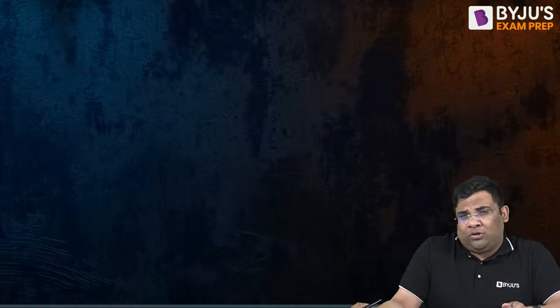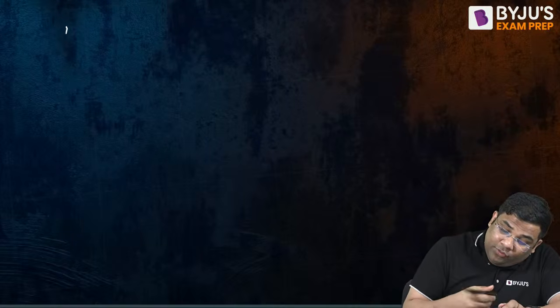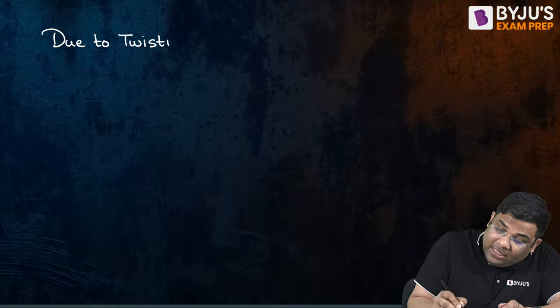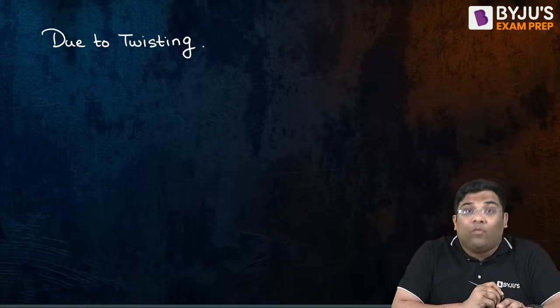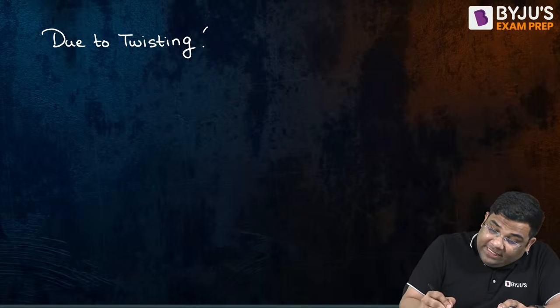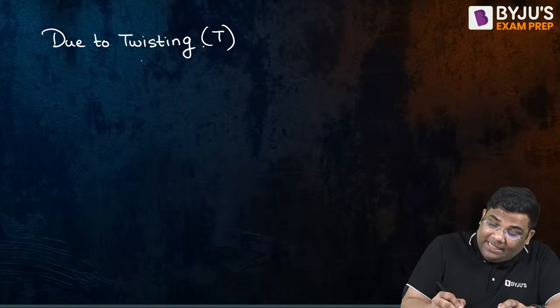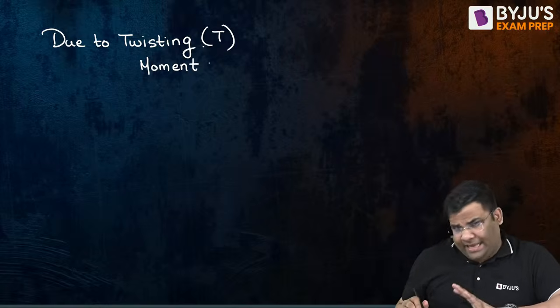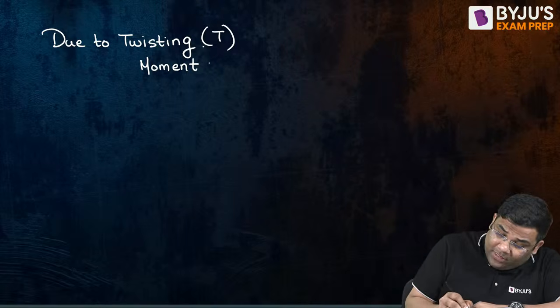Now coming to twisting. Due to twisting, or torsion, there also will be a shear force. Due to the twisting moment T, a force F2 will be generated.